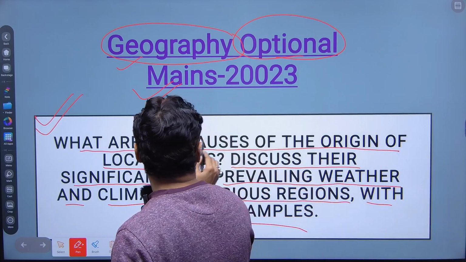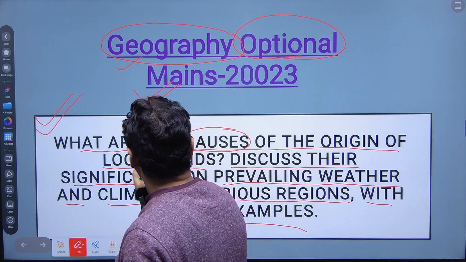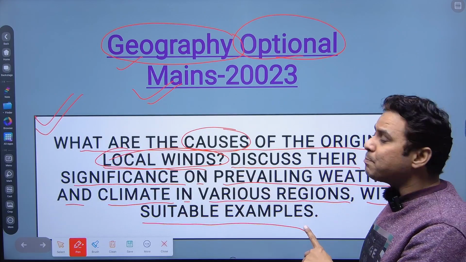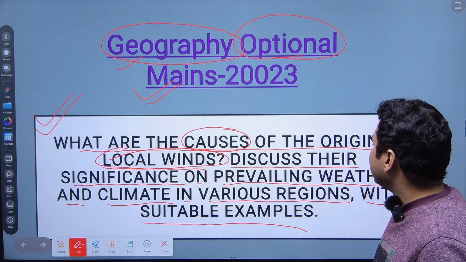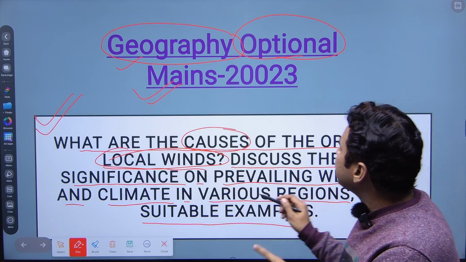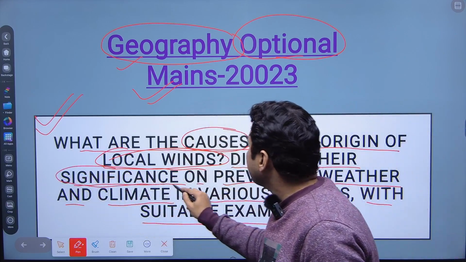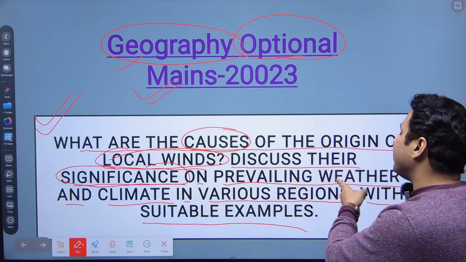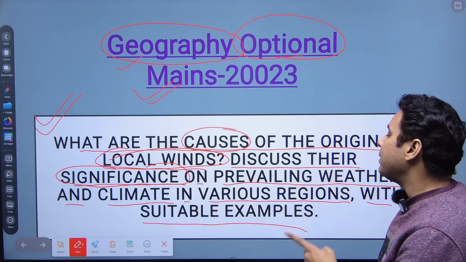So here we have to talk about the causes of the local wind first. In the second part of the question, discuss their significance. So here we will talk about the importance of local winds for prevailing weather and climate in various regions.